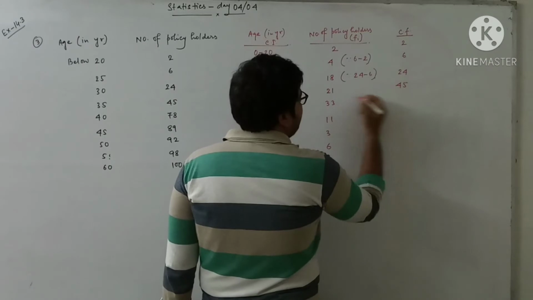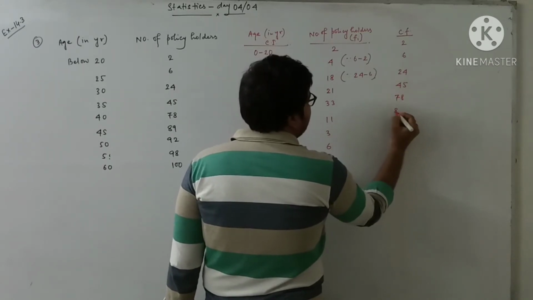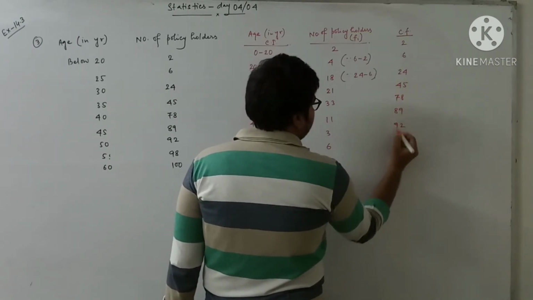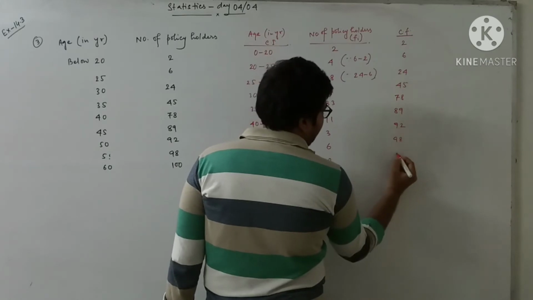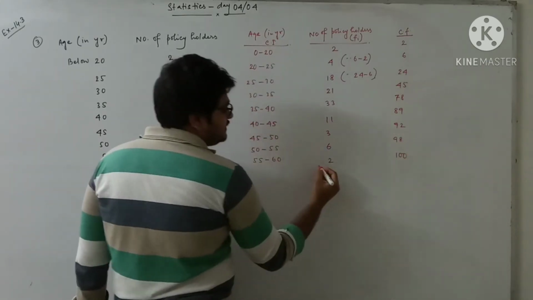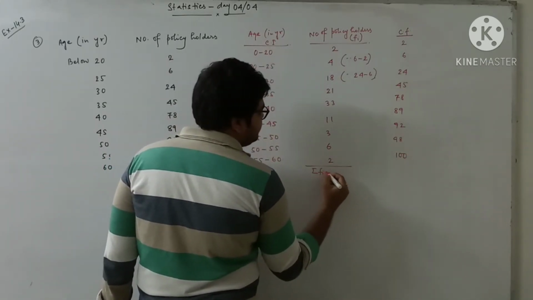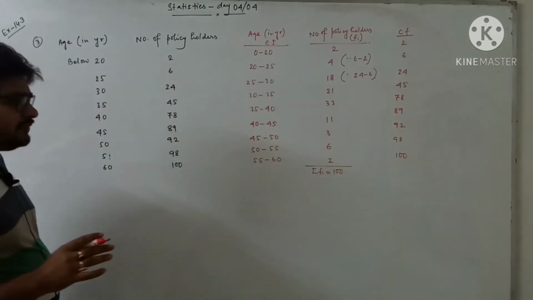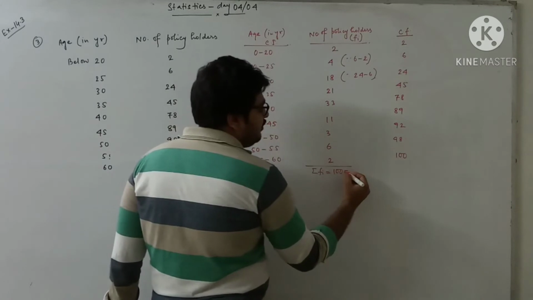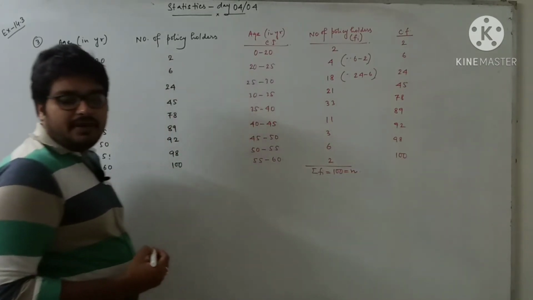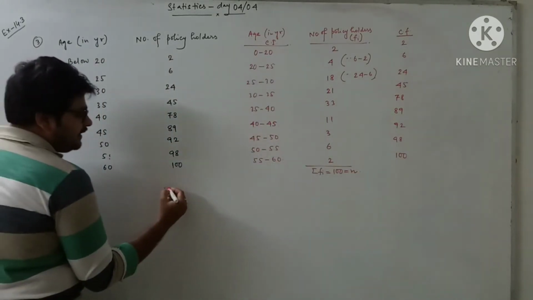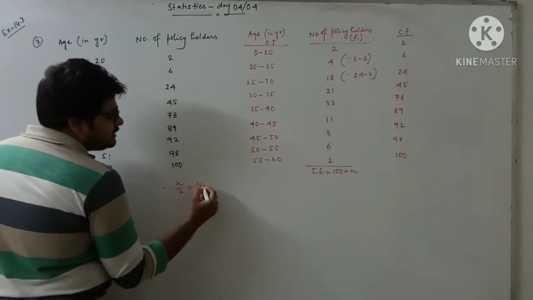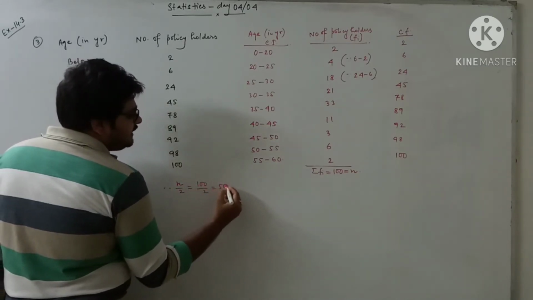Then 45 plus 33, 78. Then 89, 92, 98 and 100. So total frequency is also coming as 100. So you got the total frequency, that means you got the value of n. Now what I have to find out? To find out the median, I need to find out n by 2 now. So that means 100 by 2 is coming 50.